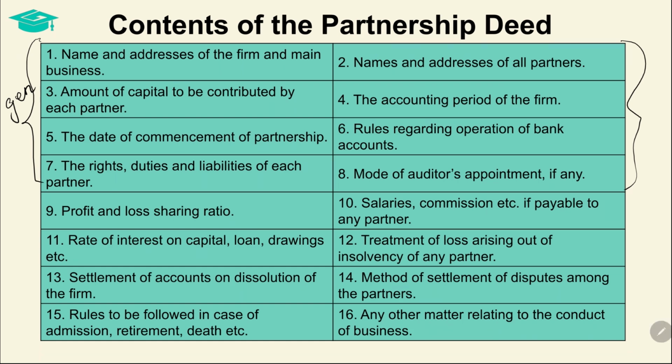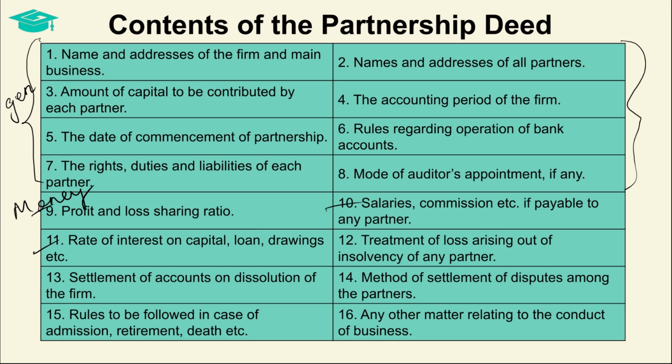The second category can be point 9 to 11. We can call this category money. This category basically charts out how much money is payable to partners from the firm and how much money is due from partners to the firm. As we can see, profit and loss ratio, what is the share of profits that each partner is entitled to, what is the portion of loss that each partner should contribute in case of a loss.